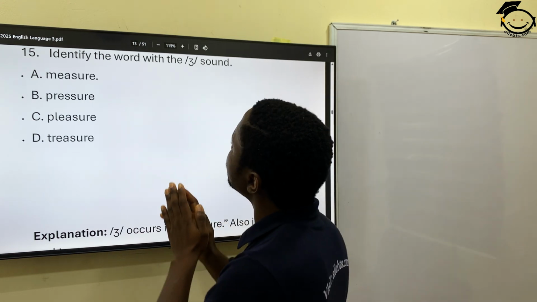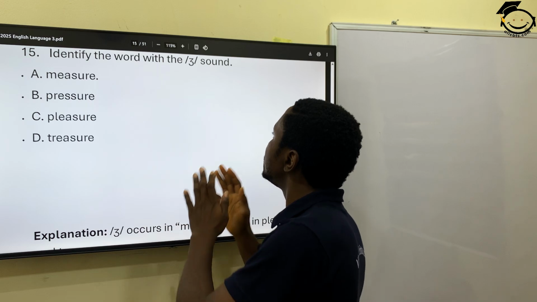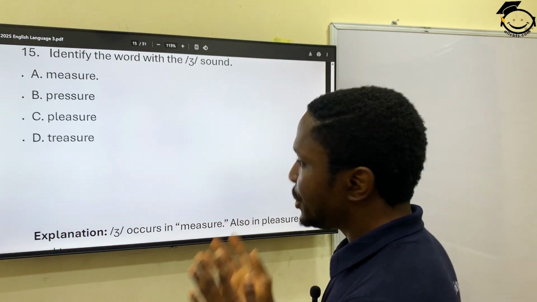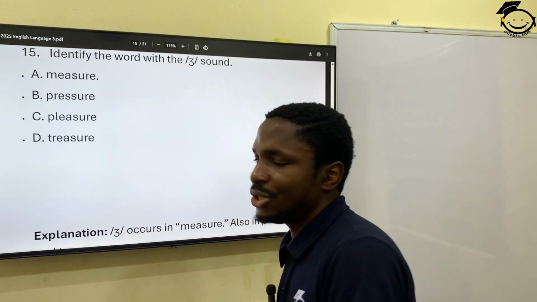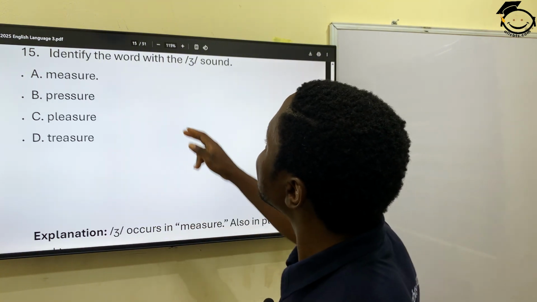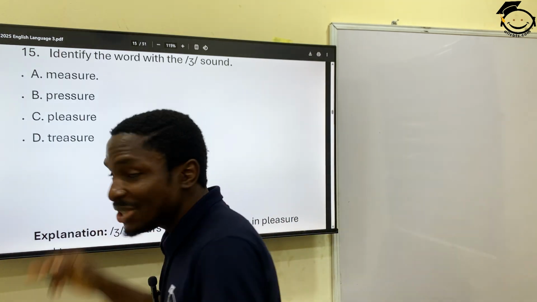Identify the word with the sound. Okay, identify the word with the sound. We have measure, pressure, pleasure, treasure. So the sound is in measure. It is also in pleasure and treasure.